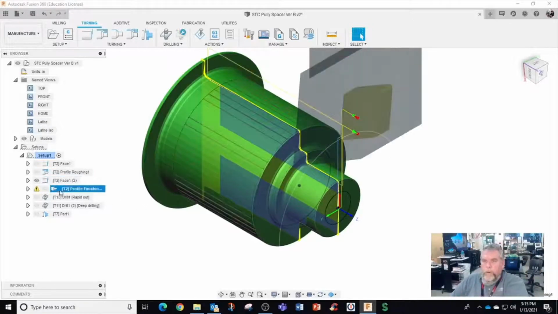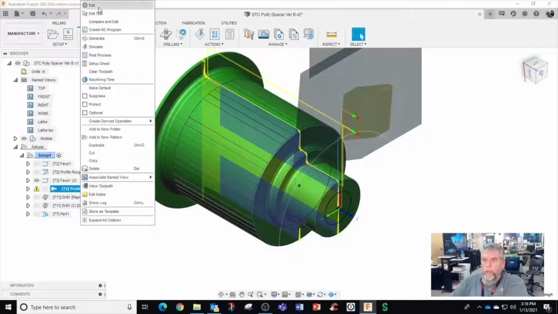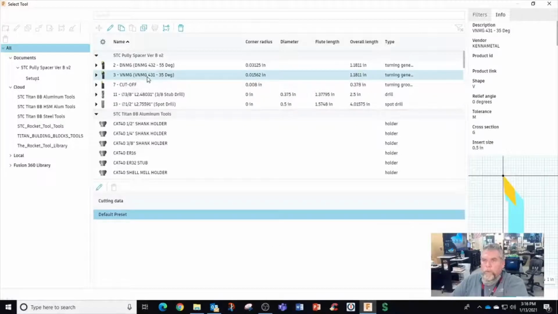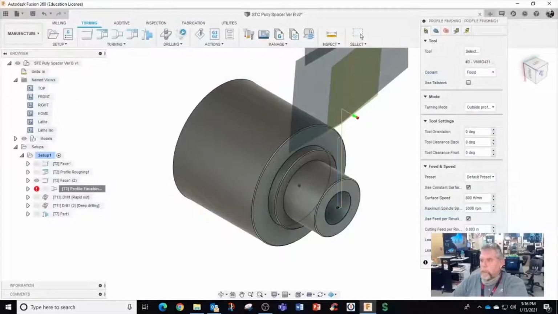Okay. Profile roughing, and it gave me a little warning before. Lead out has been modified due to gouge with remaining stock. Okay. Close. Edit. That's also, we switched that to the BNMG tool here. Hit select. Feeds and speeds, I'm going to 4,000 on the max. I'll make that default, 3,000 per rev.